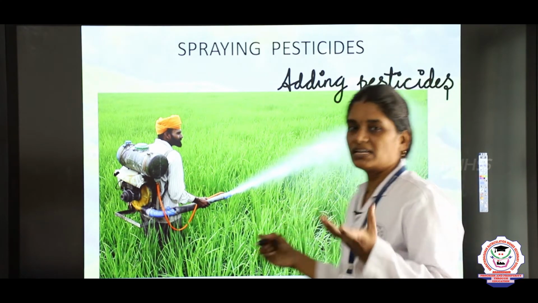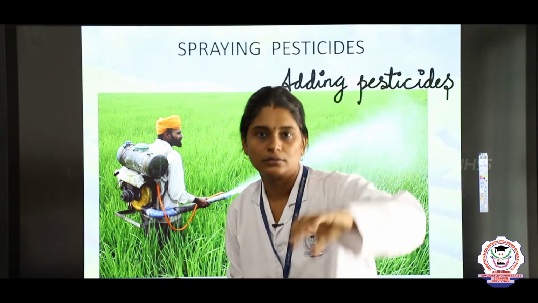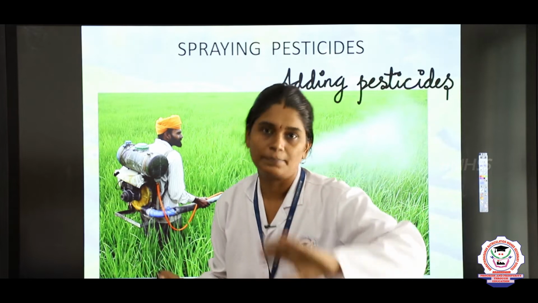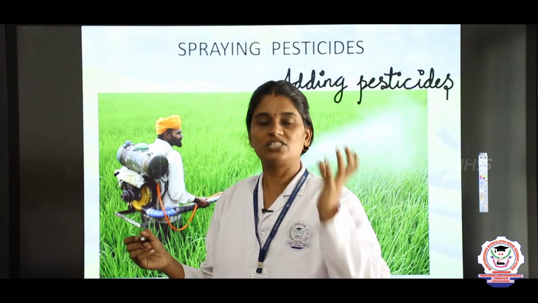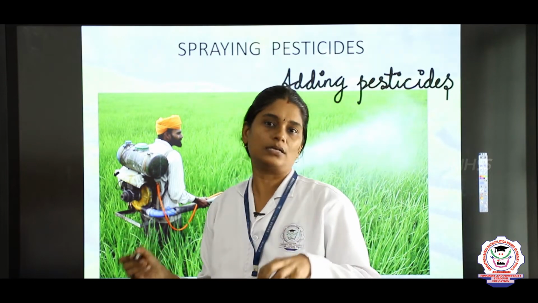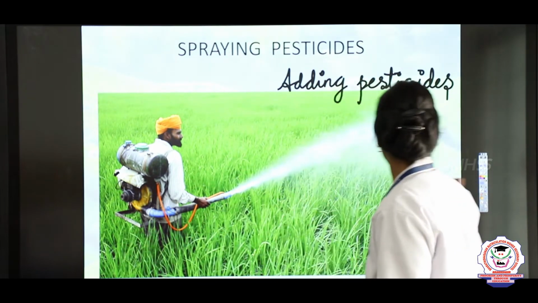Pesticides, or we can say insecticides, because those will kill the insects. It will kill the pests, maybe like rats, rodents, moles, which are coming and eating the crops. So we have to spray the pesticides.